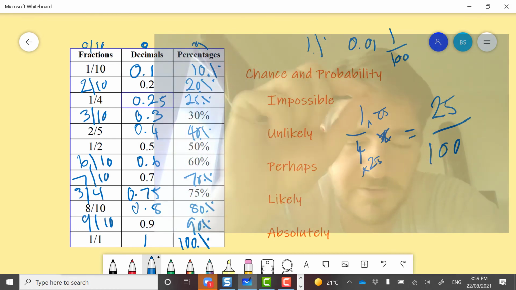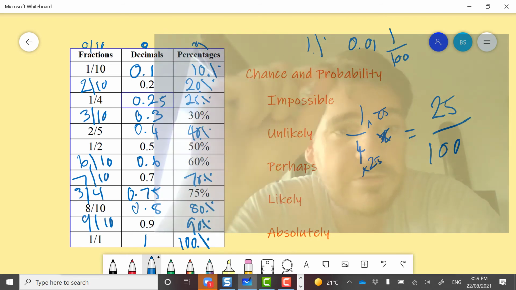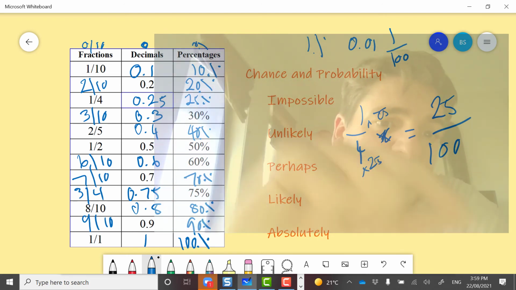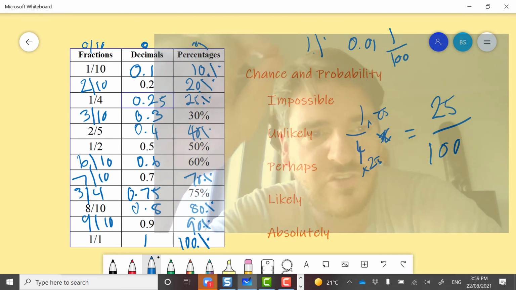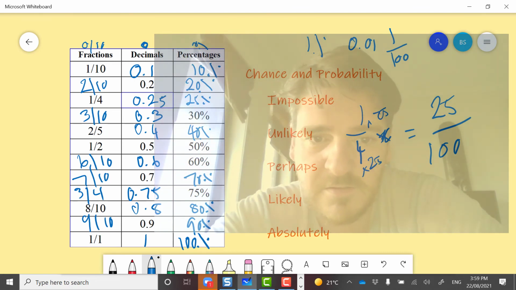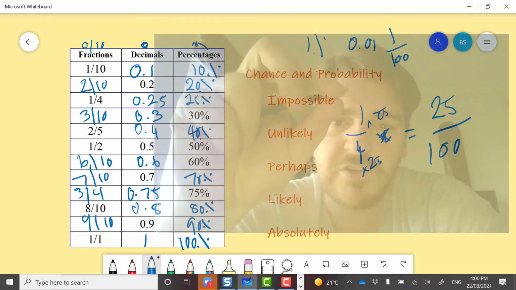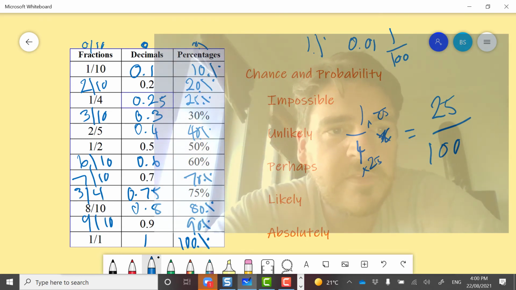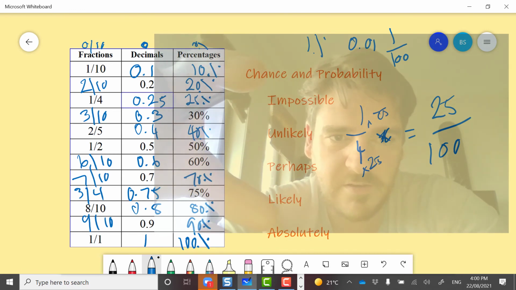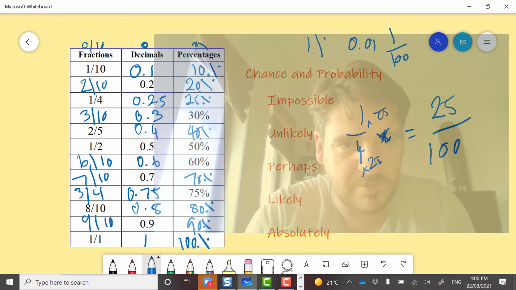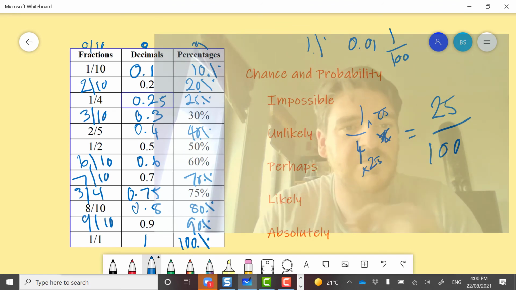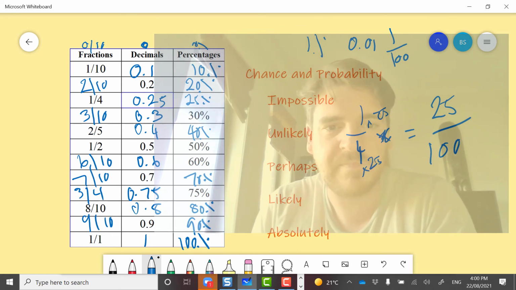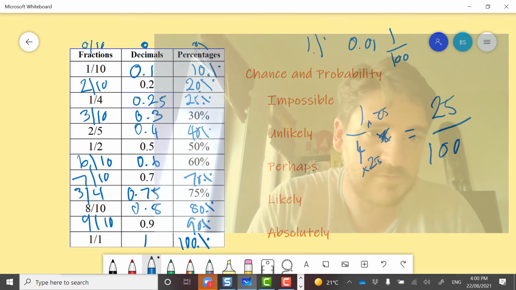Right, so there's a really strong link. There is an absolute link between fractions and decimals and percentages when we're talking about chance and probability events. That is what you need to grasp in this unit. If you can get that there is a link between fractions and decimals and percentages, and you can convert between the three, then you've nailed this.